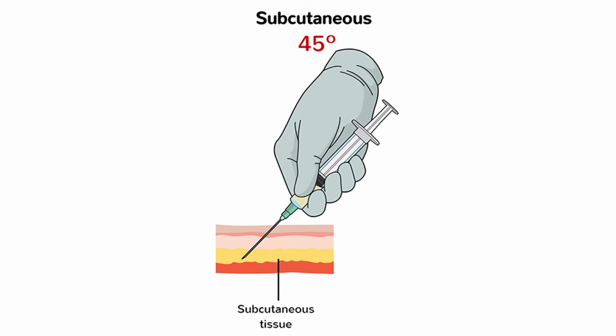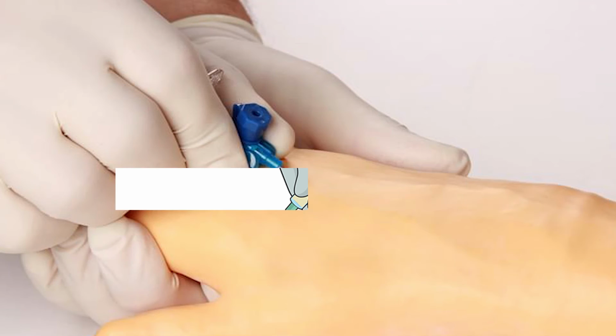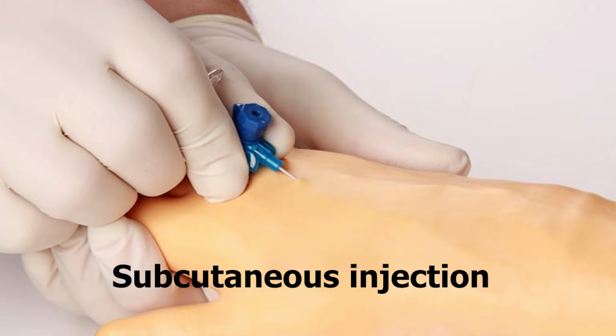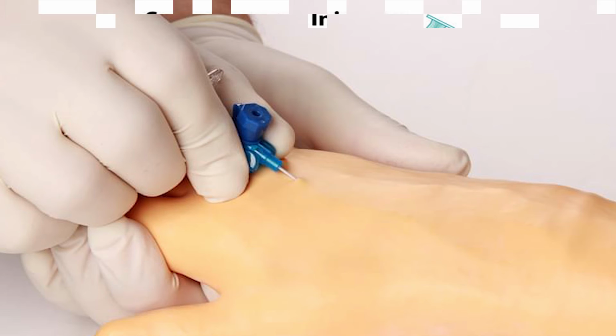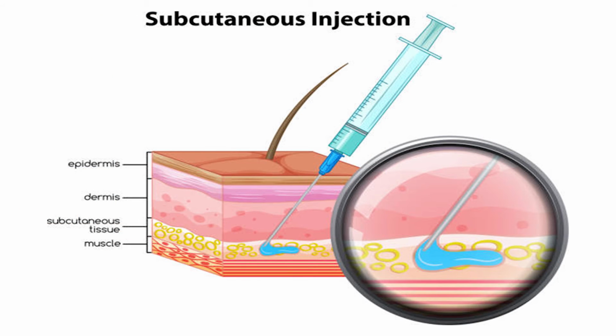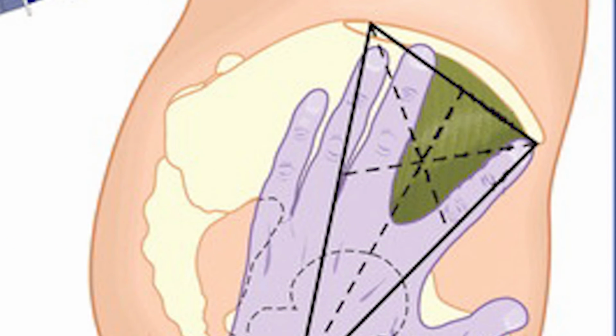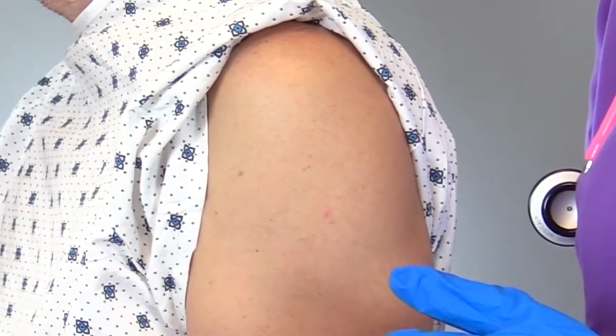Number 4, subcutaneous injection. A subcutaneous injection is a method of administering medication. Subcutaneous means under the skin. In this type of injection, a short needle is used to inject a drug into the tissue layer between the skin and the muscle. Subcutaneous injection can be given straight in at a 90 degree angle or at a 45 degree angle. Give the injection at a 90 degree angle if you can grab 2 inches of skin between your thumb and first finger. If you can grab only 1 inch of skin, give the injection at a 45 degree angle.